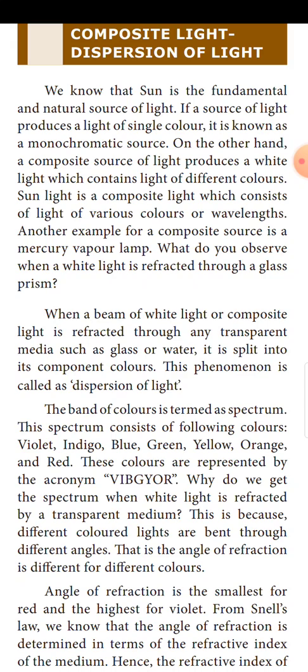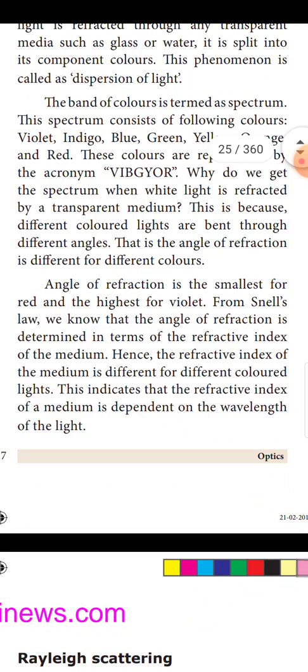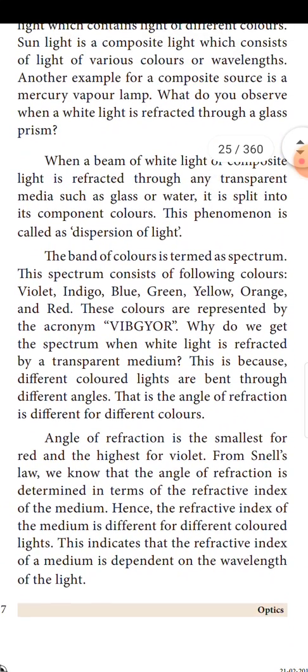Why do we get the spectrum when white light is refracted by a transparent medium? This is because different colored lights are bent through different angles. That is, the angle of refraction is different for different colors. Angle of refraction is the smallest for red and the highest for violet.